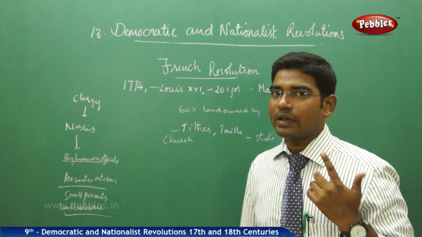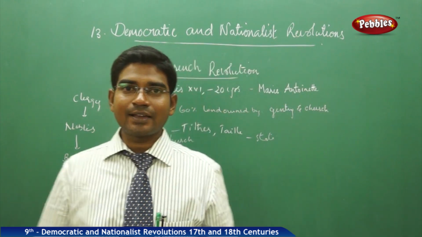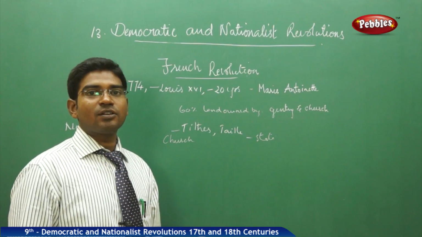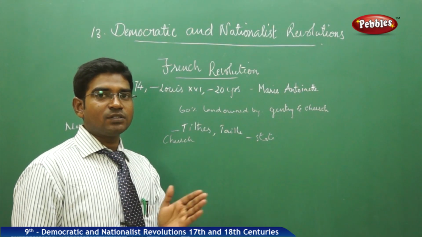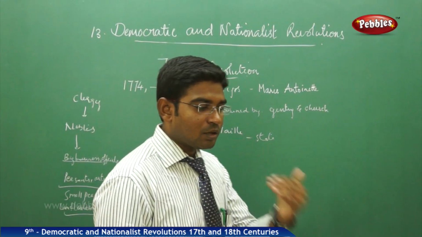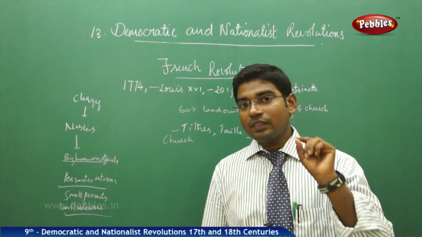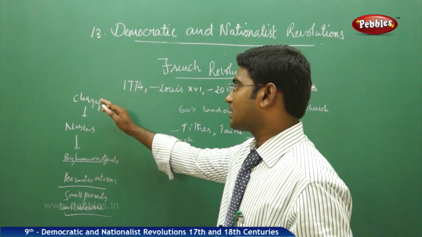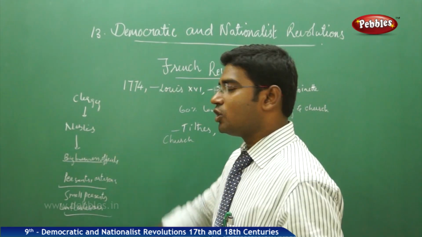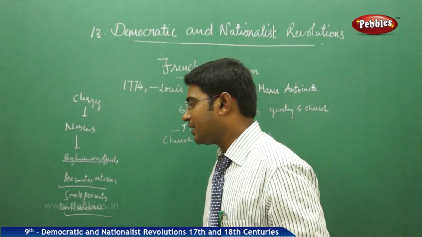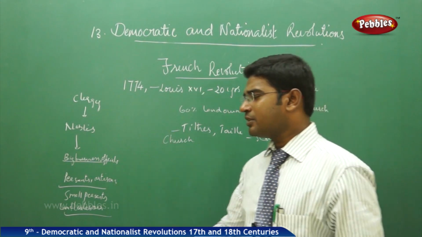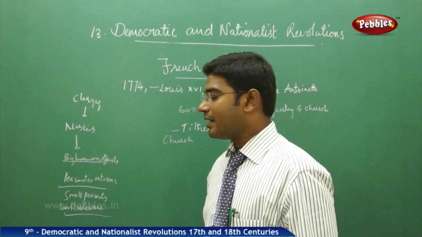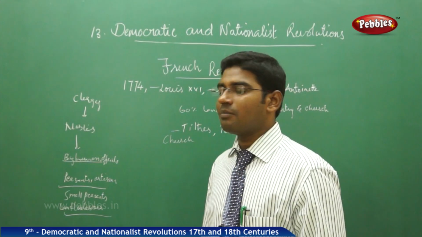Then the next alternative was to impose taxes and get money in order to maintain the extravagant court and also for the financial recovery of the treasury. He needed to put a tax immediately. But if you look at the society of France, we have three major divisions. One is the clergy, the first estate, then the nobles, the second estate, then the third estate, people coming under businessmen, officials, peasants, artisans, small peasants, landless laborers. All these people come under the third estate.